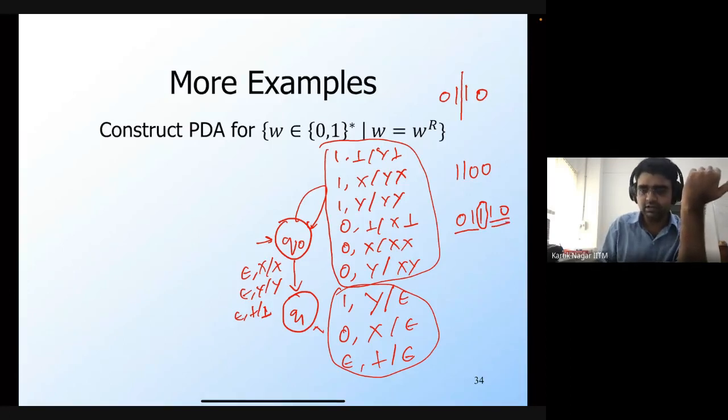Okay, so Vineet is suggesting that for transitions from Q0 to Q1, I also add epsilon x epsilon. I'm not sure that's going to work. Okay, I see. So you will keep on showing this one, and then epsilon x epsilon, and then epsilon y epsilon.